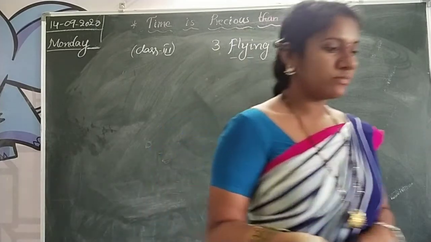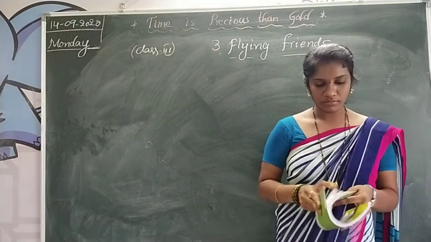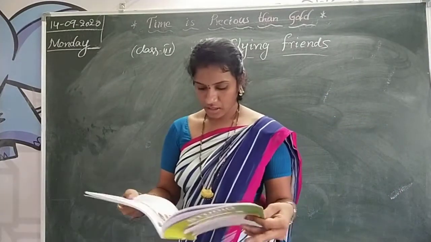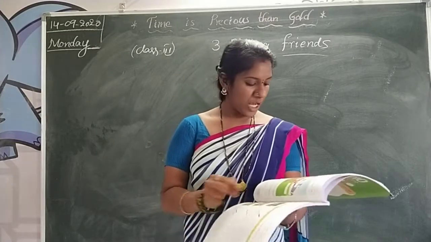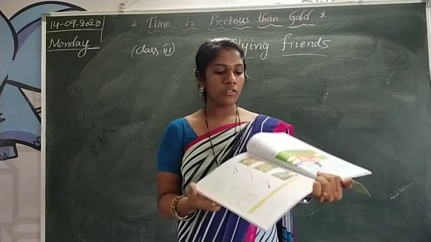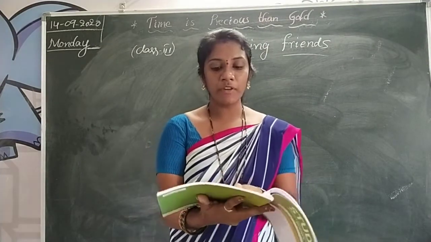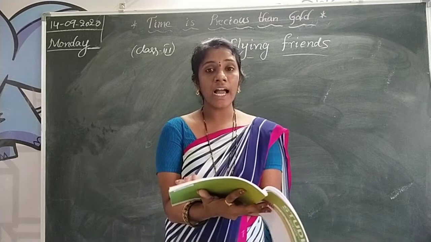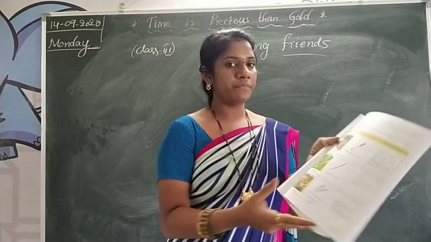Open Studio. See page number 38 up to page number 39. Already we have completed this. So now see page number 39. Here they are given the type of bird, the shape of the beak, and the uses of the beak. See here, the first one, woodpecker.